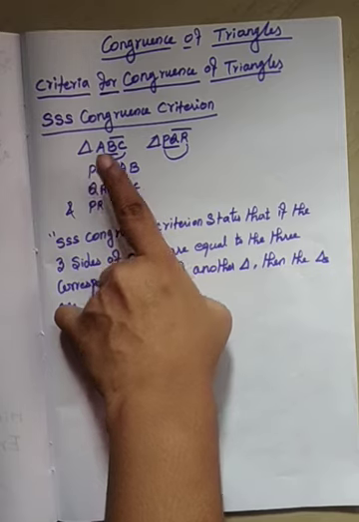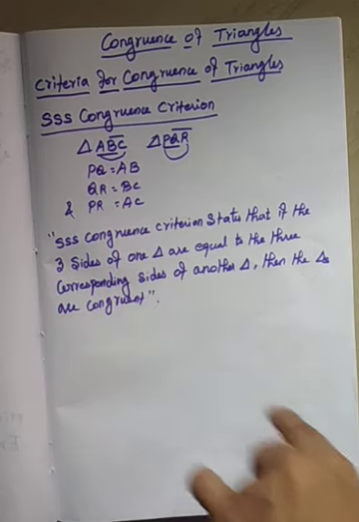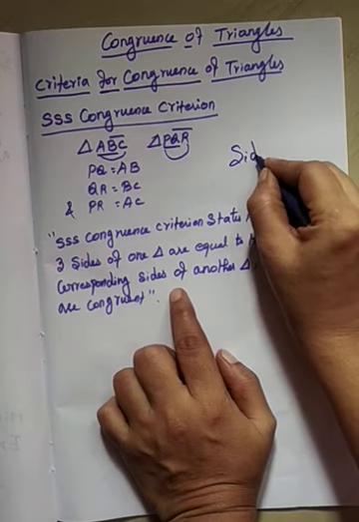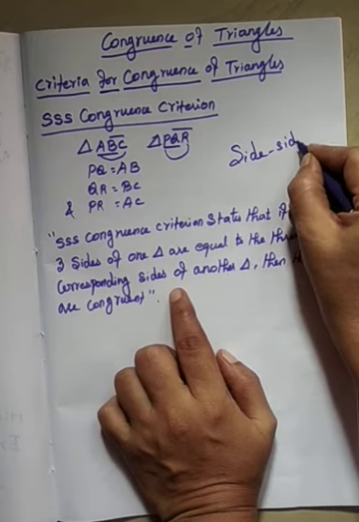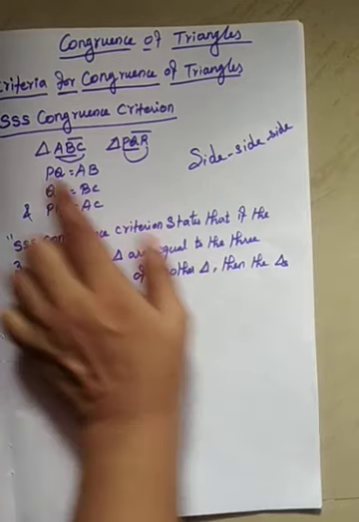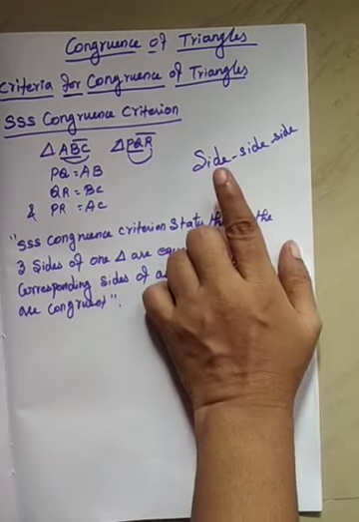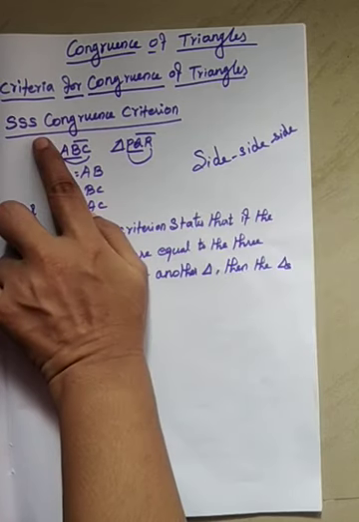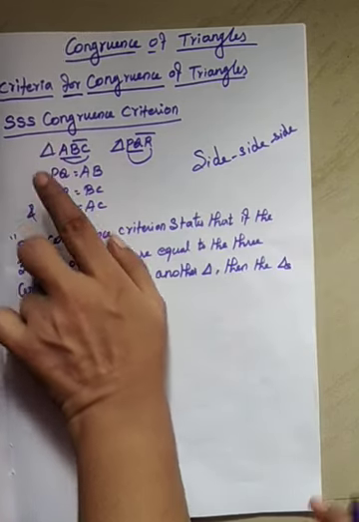The result we obtained now is called the side criterion, simply Triple-S congruence criterion of triangles.